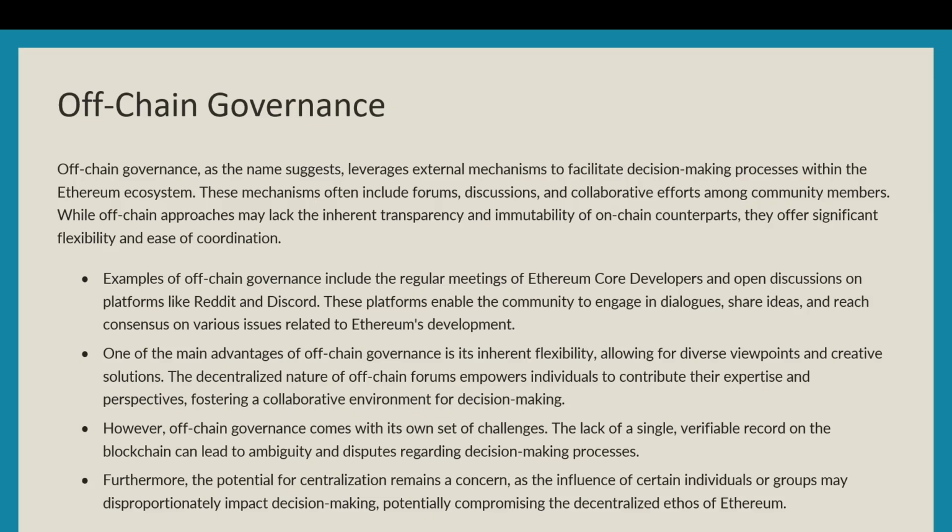While off-chain approaches may lack the inherent transparency and immutability of on-chain counterparts, they offer significant flexibility and ease of coordination. So examples of off-chain governance include regular meetings of Ethereum core developers and open discussions on platforms like Reddit and Discord.